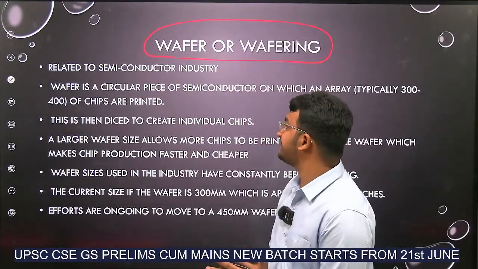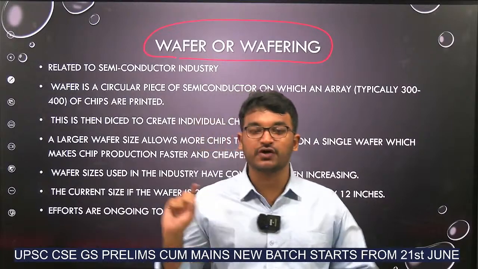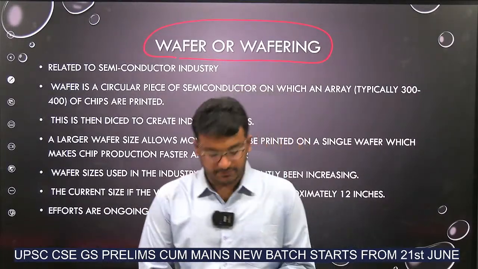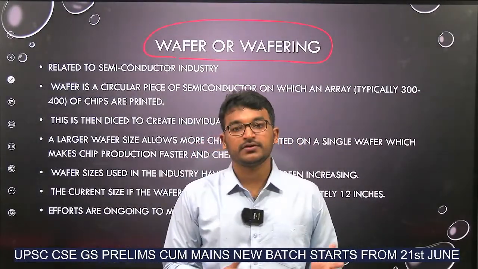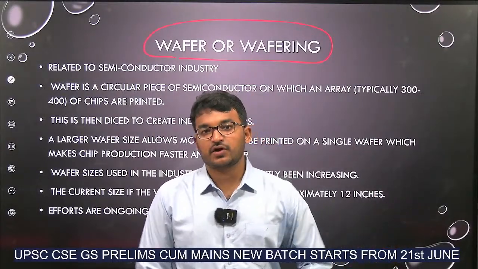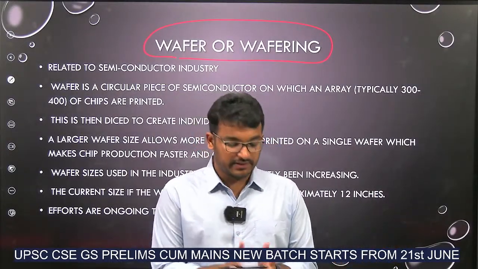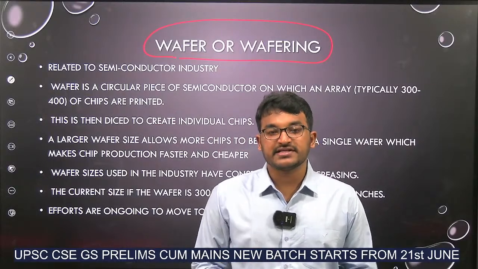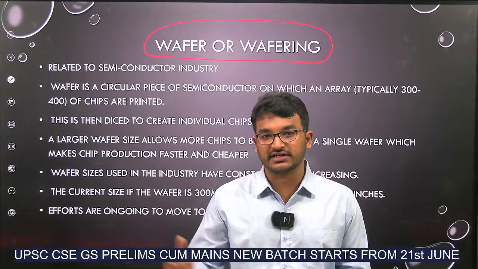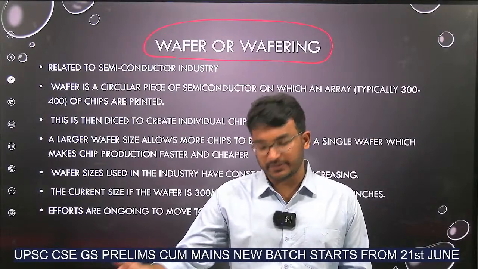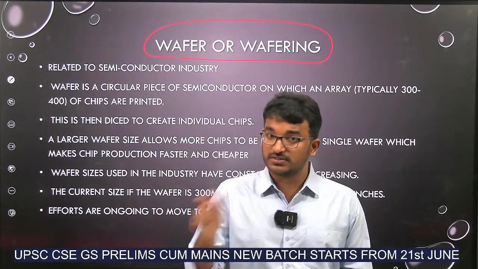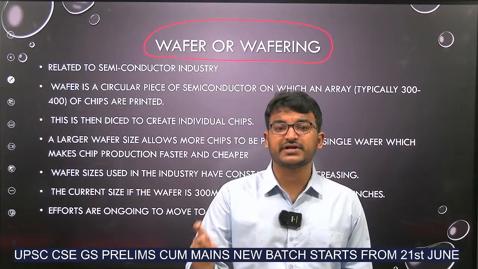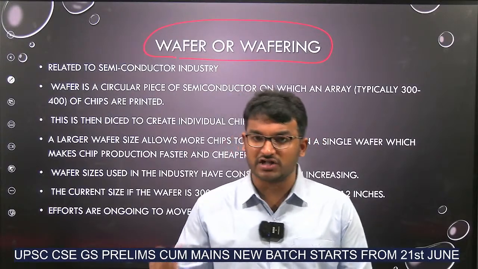Wafer. What is this wafer? This word is in the news highly. Why? Since the Ukraine crisis, or from earlier also, we have seen there is a shortage of semiconductors. Semiconductors are very important in the development of new age technologies, because these semiconductor chips are important for all sorts of electronic devices.